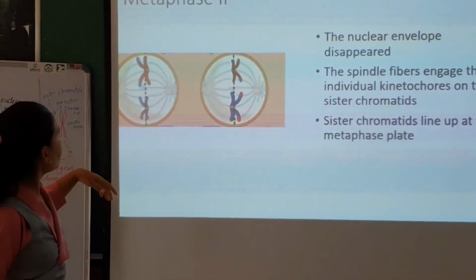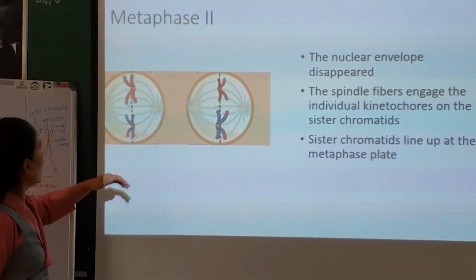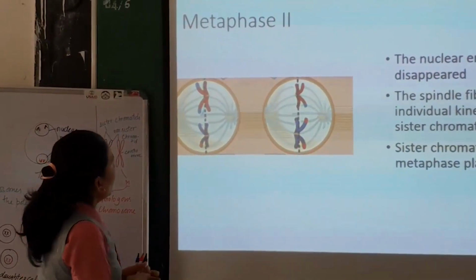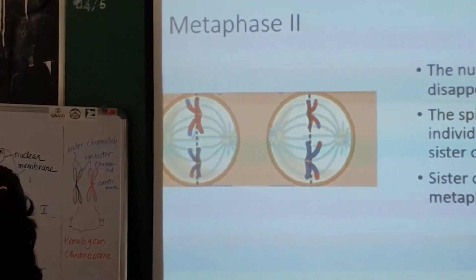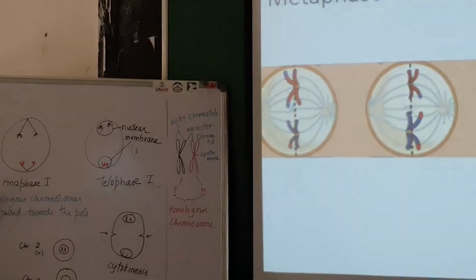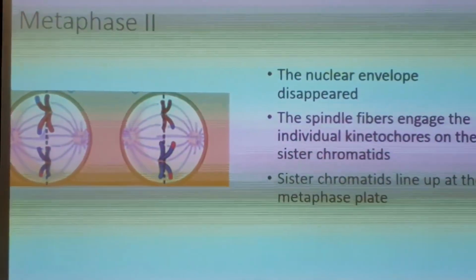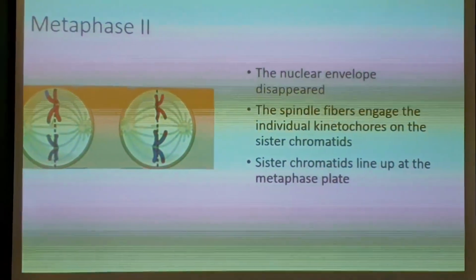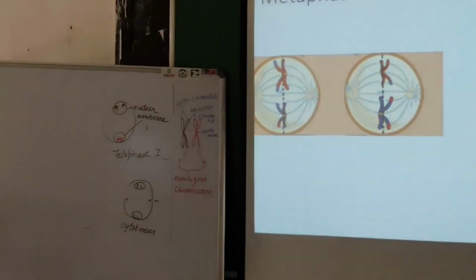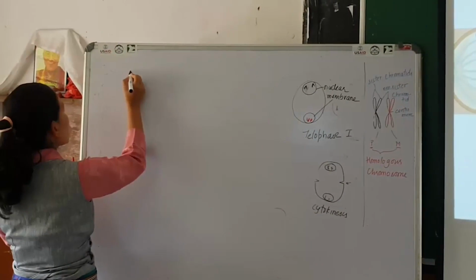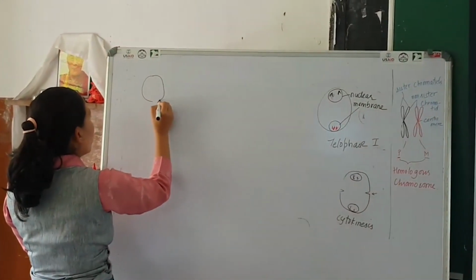Next, during metaphase 2, the chromosomes lie at the equatorial plate. Here you can see it in the picture. I will summarize first.